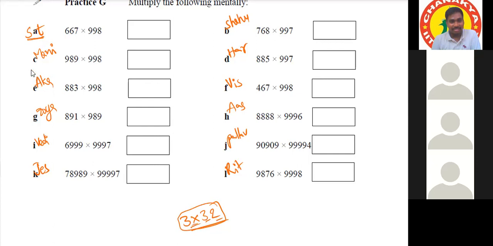For J and K, which number do we have to take and do it? For J, read that number. Read this number. 1 lakh, sir. Read this number, Pallav.